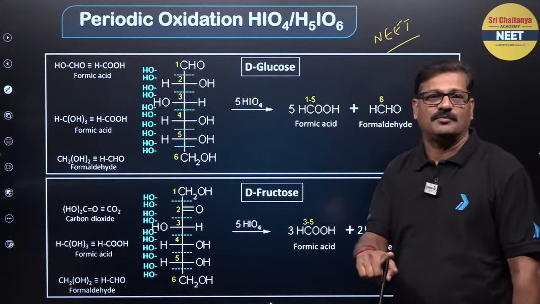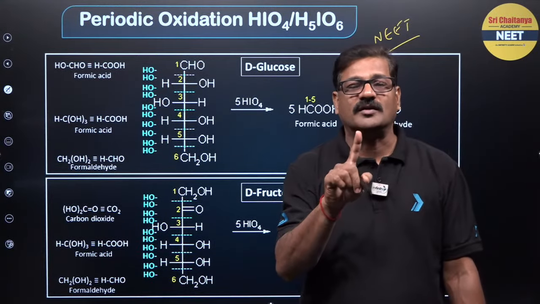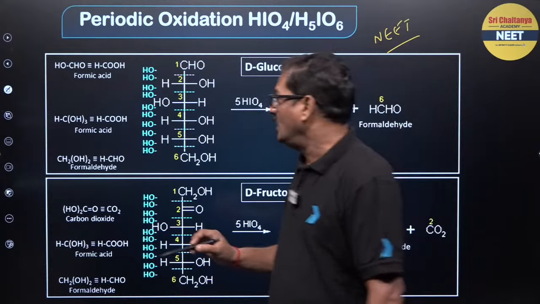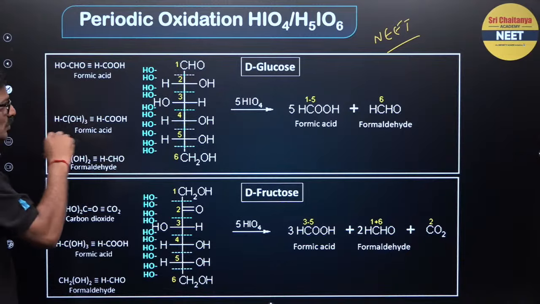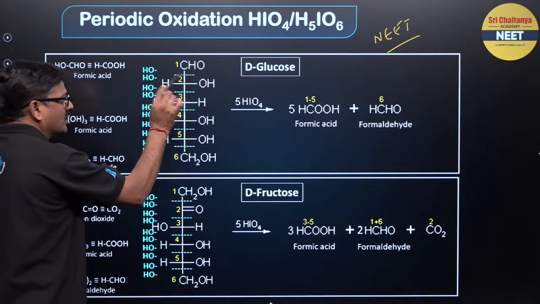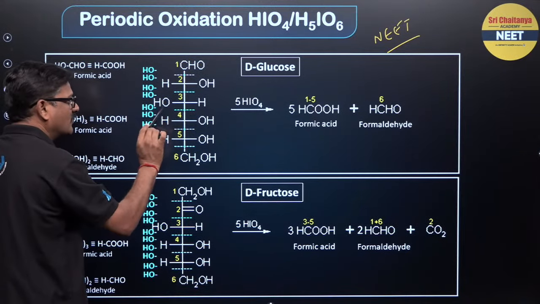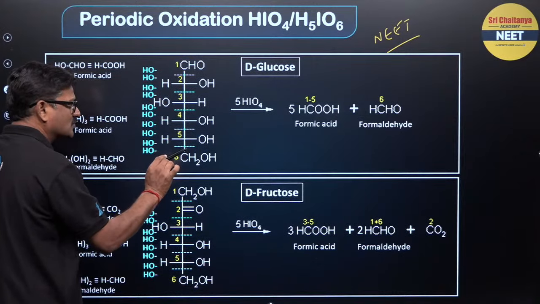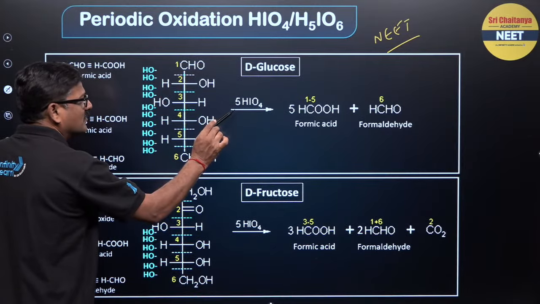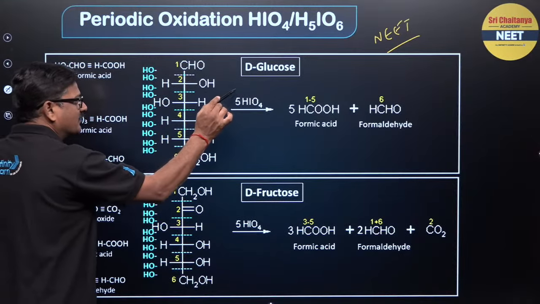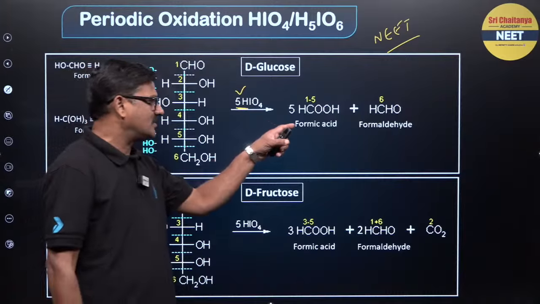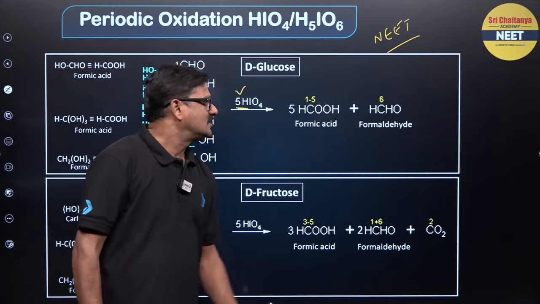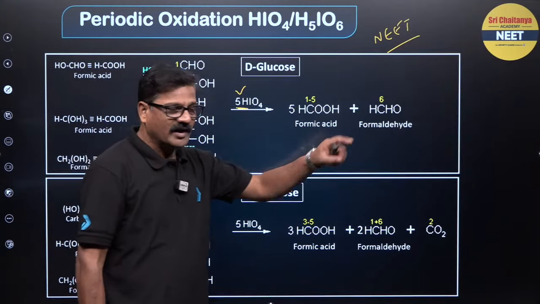Cleavage of one bond requires one molecule of HIO4, and say this is your glucose. In this glucose you can use one HIO4, then one more, so that 5 moles of HIO4 are going to be used. This number is important. And you are going to get 5 formic acid and 1 formaldehyde.